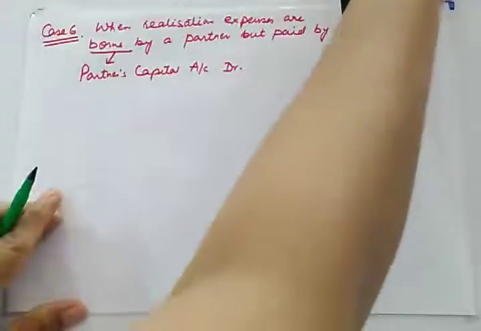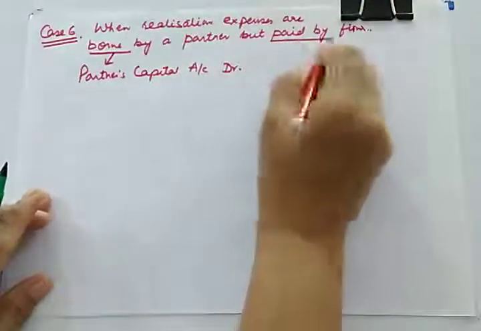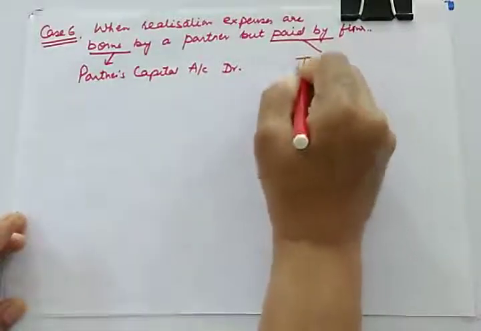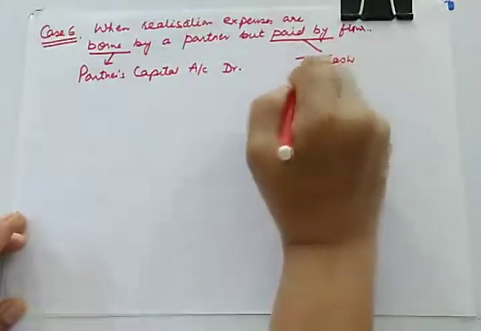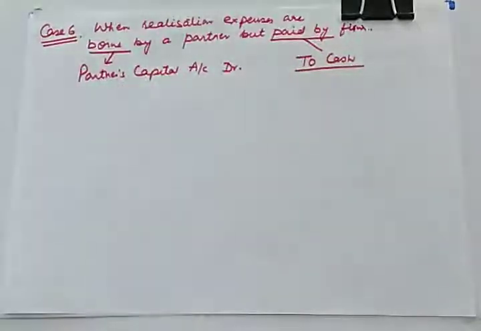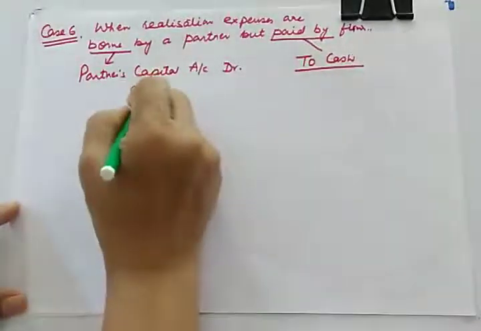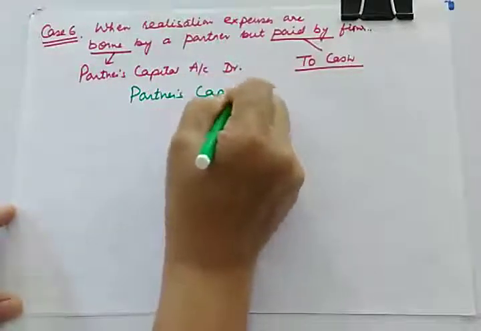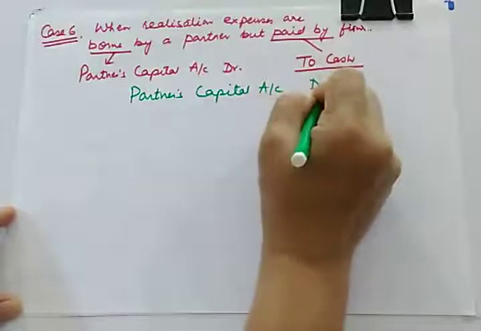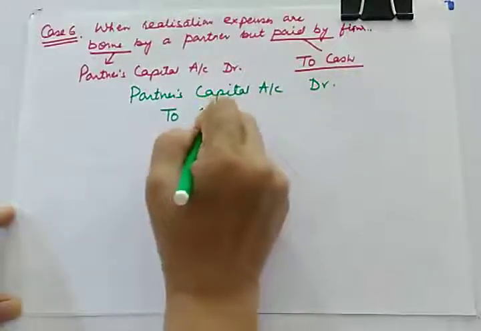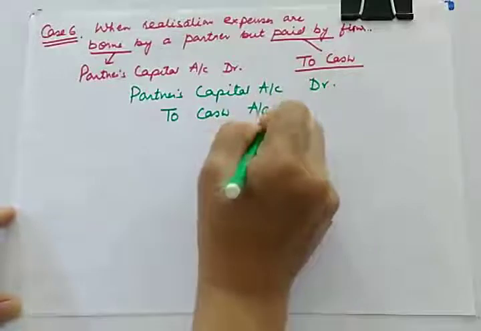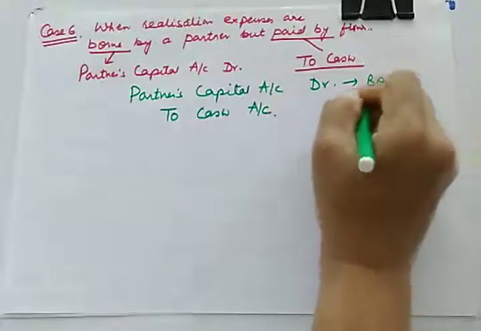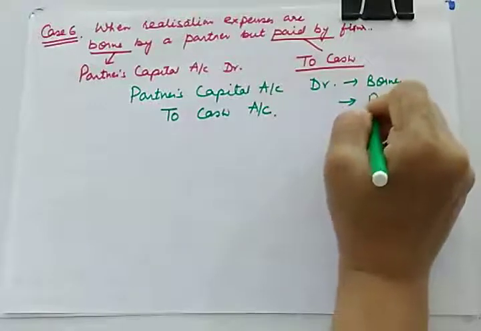And what is to be credited here? Because firm is paying, so we'll be giving credit to cash. So cash account will be credited. So finally, journal entry will be partner's capital account debit to cash account when expenses are borne by a partner and paid by a firm.